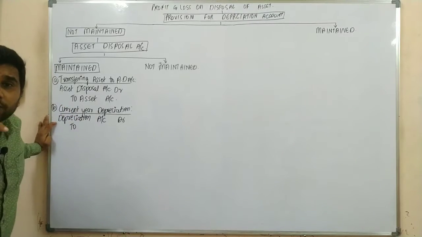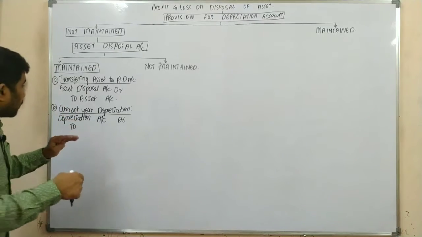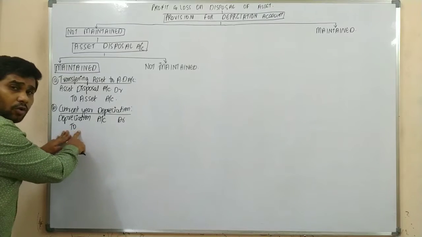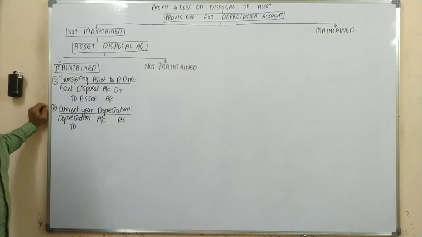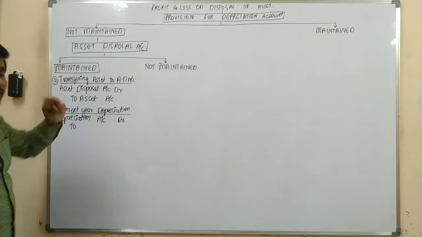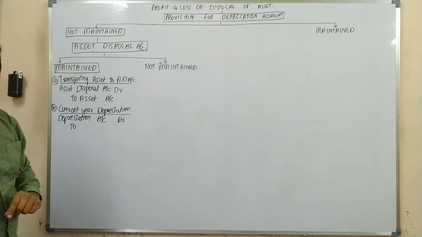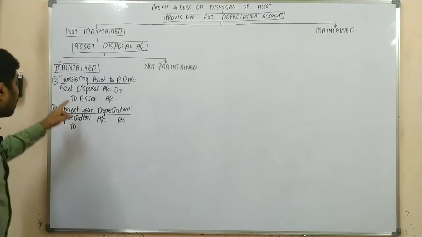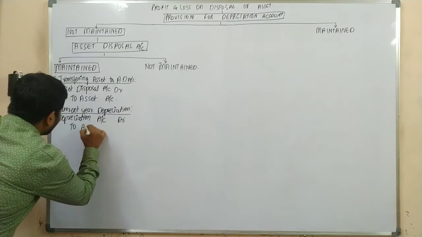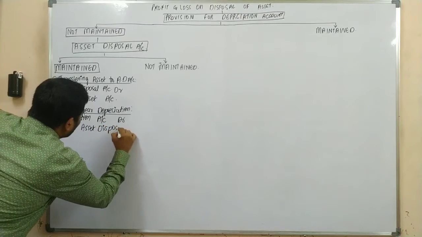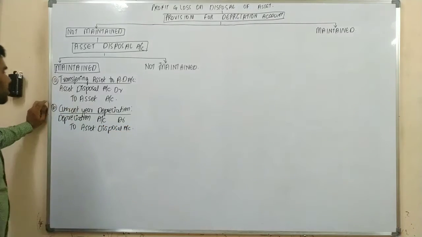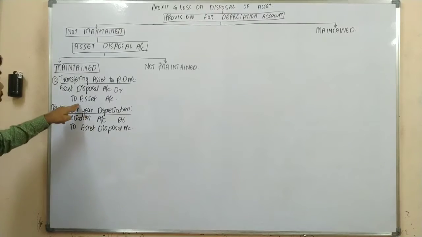So upon providing the depreciation for the current year, that means in the year of sale, should it be transferred to the asset account or the asset disposal account? It should be transferred to your asset disposal account. Sir, why are we transferring it to the asset disposal account? Why not your asset account?